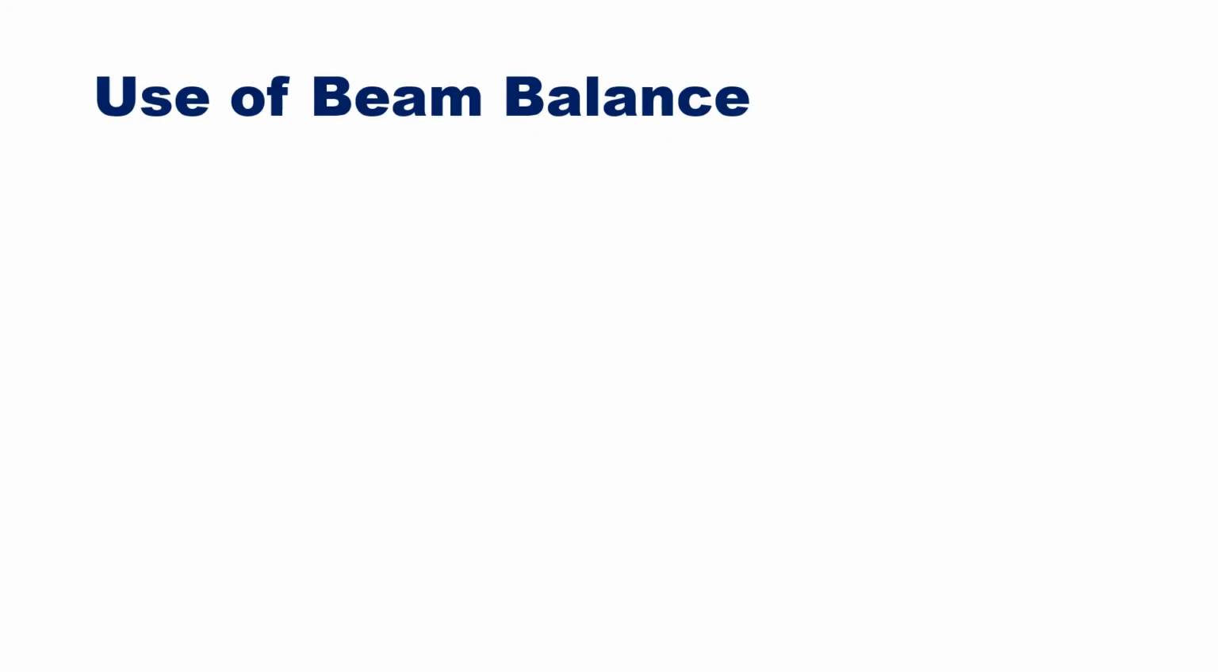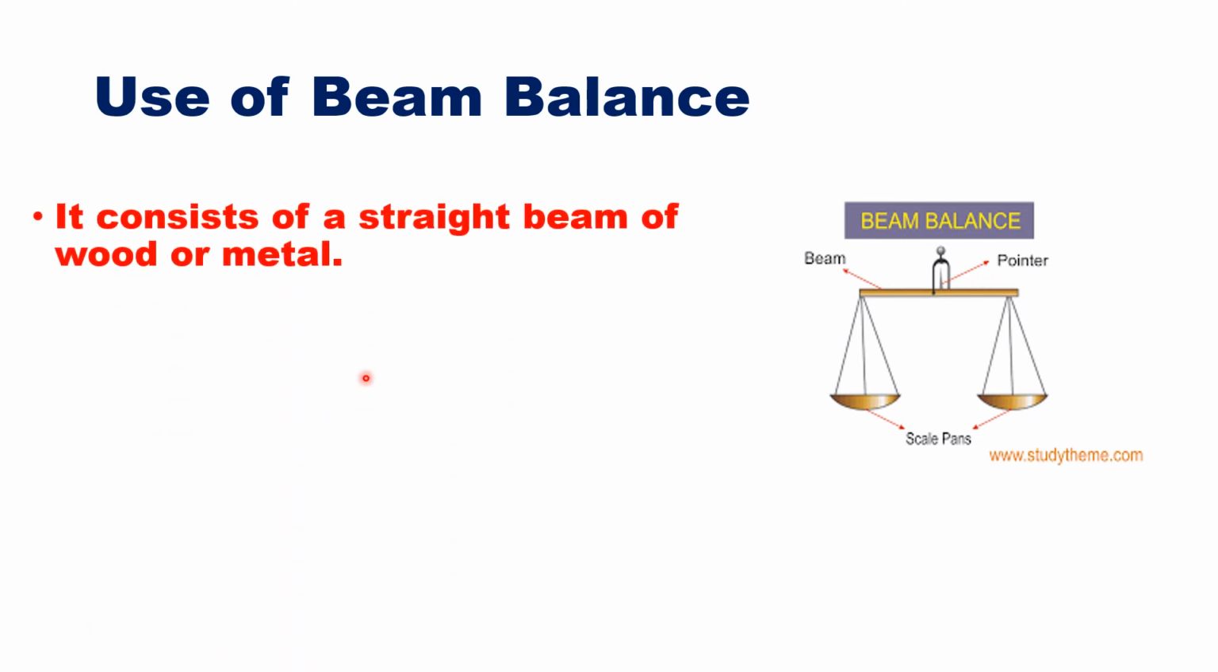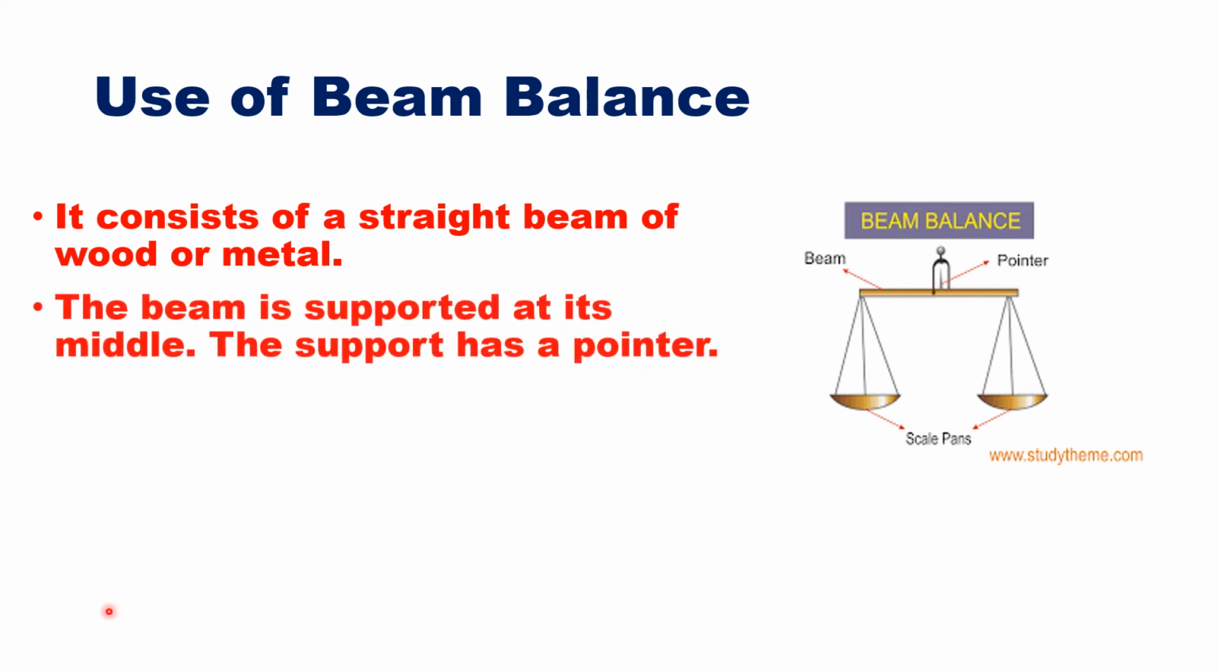Now let us see how we use a beam balance. So here, this is the beam balance. You can see there is a horizontal beam. This beam can be made up of wood or metal. The beam is supported at its center. See here, this is a support. The support has a pointer. Can you see the pointer here? There is a pointer which points vertically upwards. That means the pans are empty and both sides are balanced.